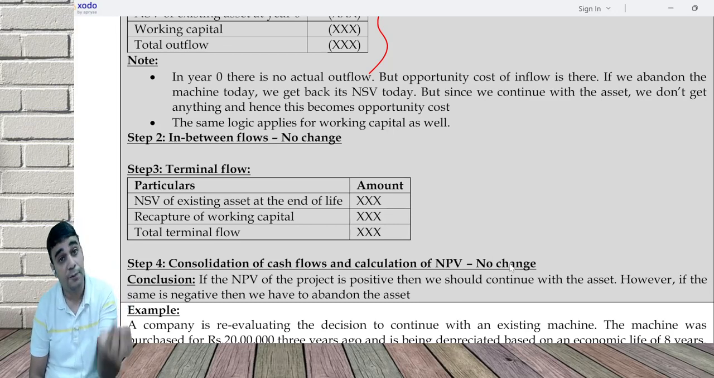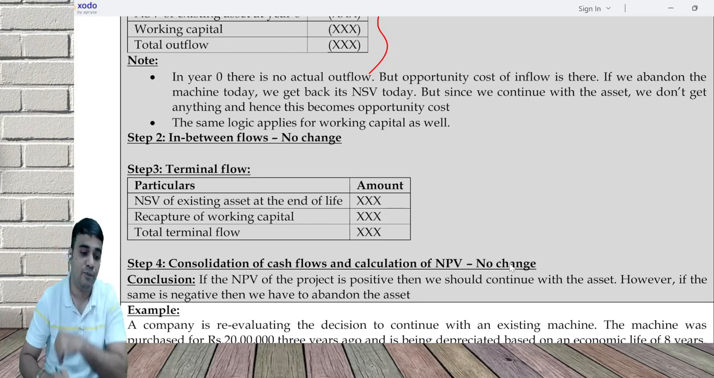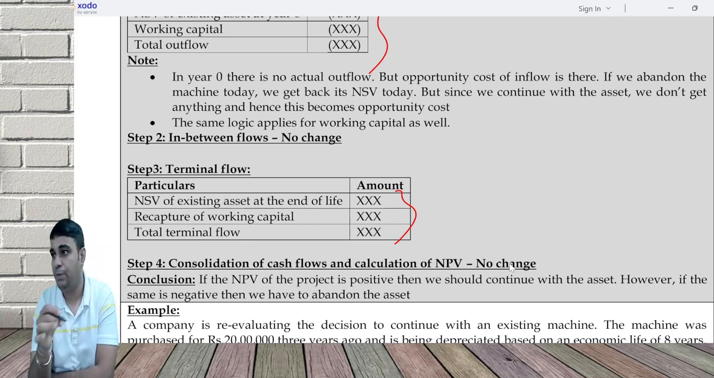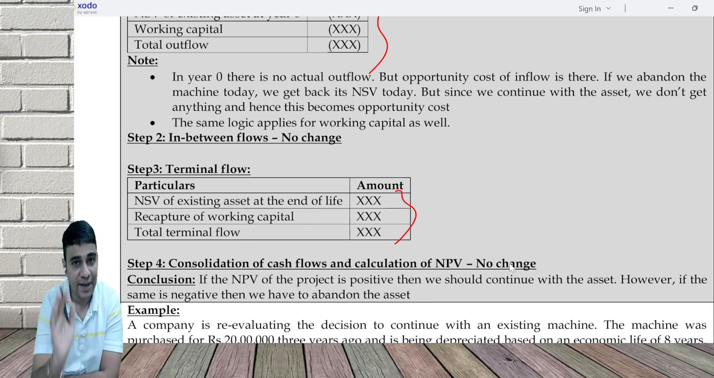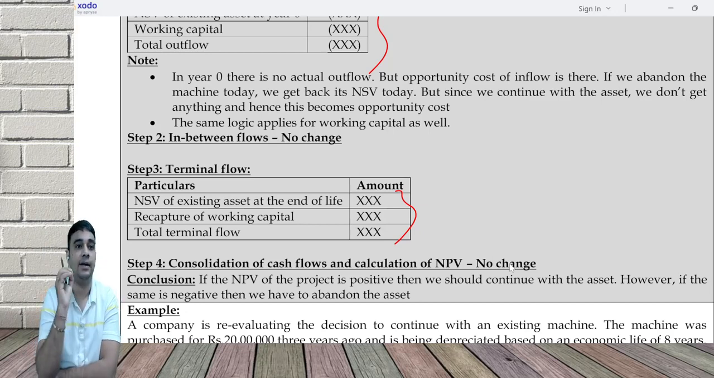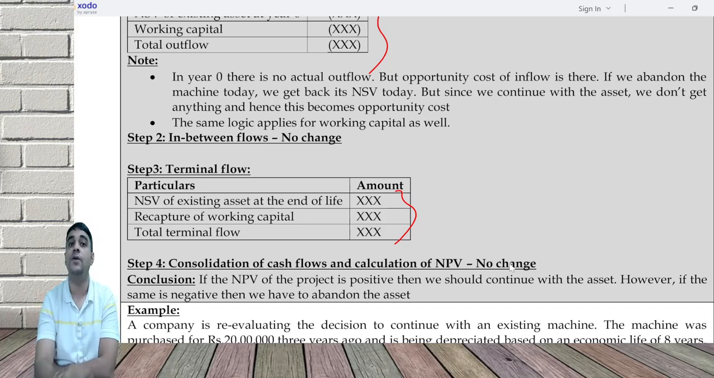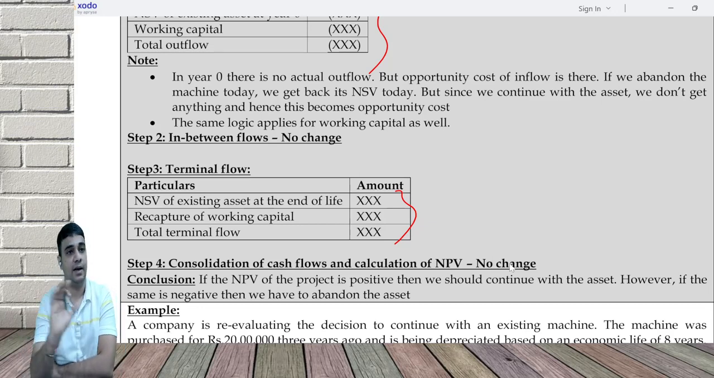After a few years, you will sell the car, and at that time you will again get an NSV. You calculate the NPV of this. NPV positive, continue with the car. NPV negative, sell the car immediately. Clear? Any doubts on this?